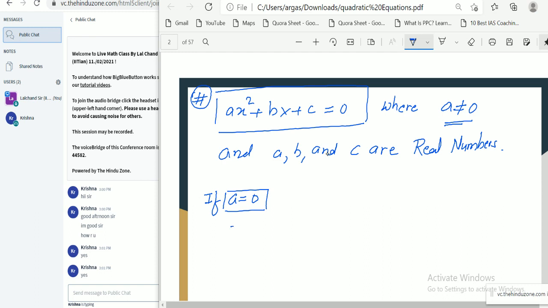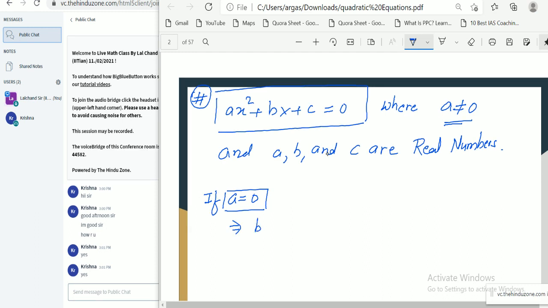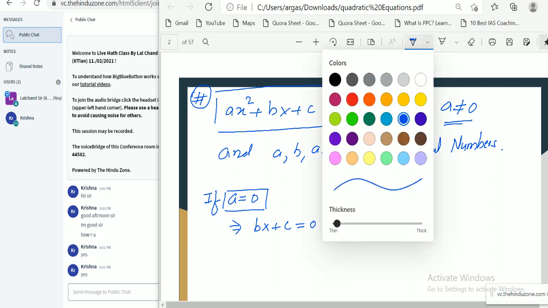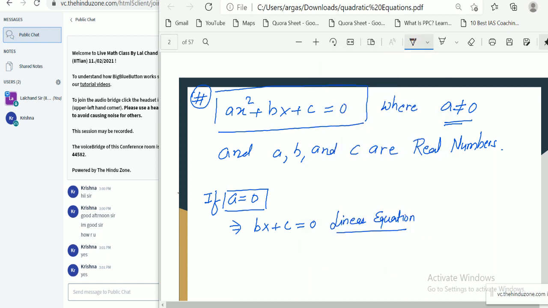Then the equation reduces to bx plus c equal to 0, which is a linear equation. So to make it a quadratic equation, a is not equal to 0. This is necessary. If a equal to 0, the equation reduces to linear.